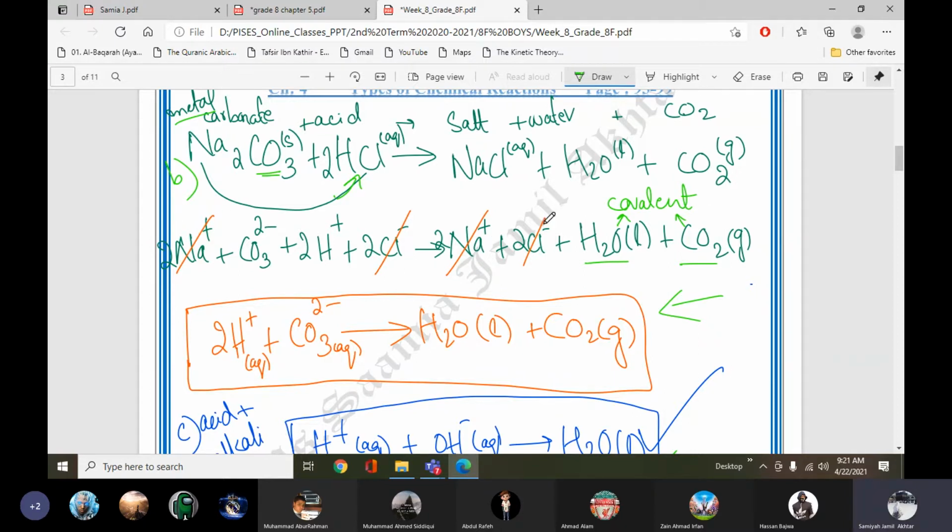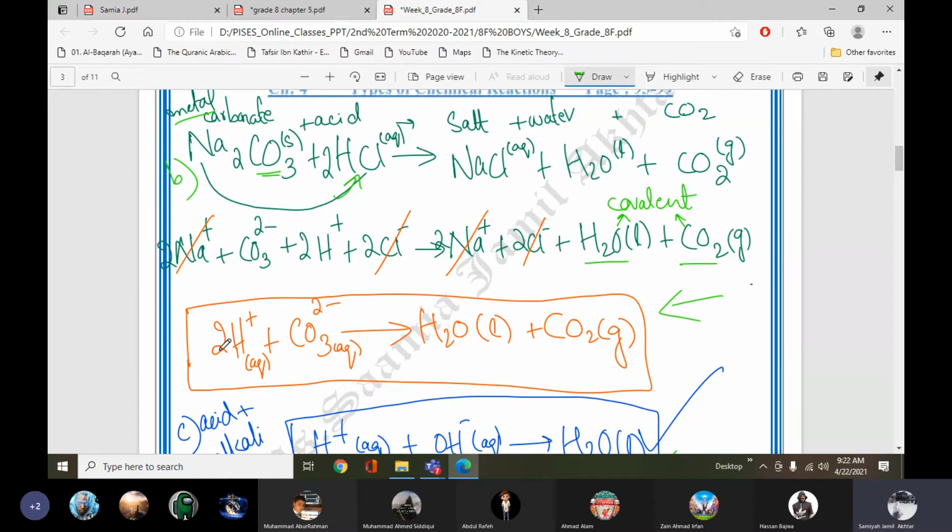So we cancel the spectator ions. Sodium is the same, chloride ions are the same on both sides. So sodium and chloride are our spectator ions whose state does not change. And the rest of the ions we will write down.